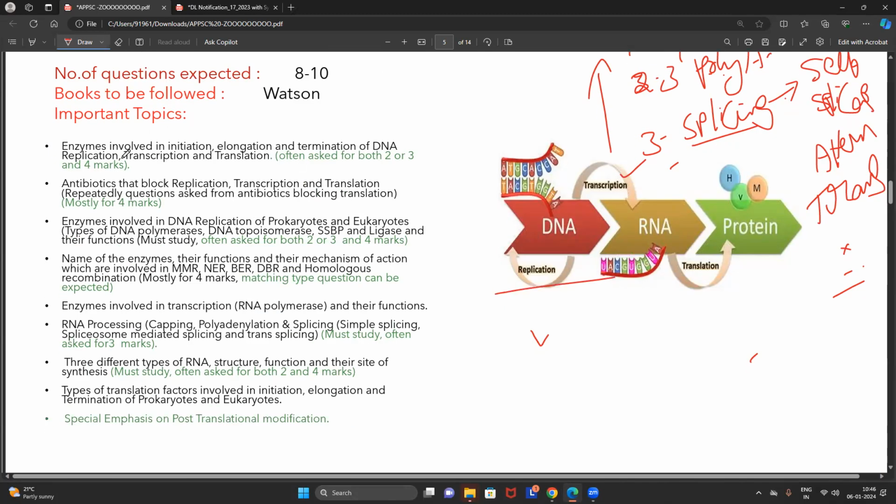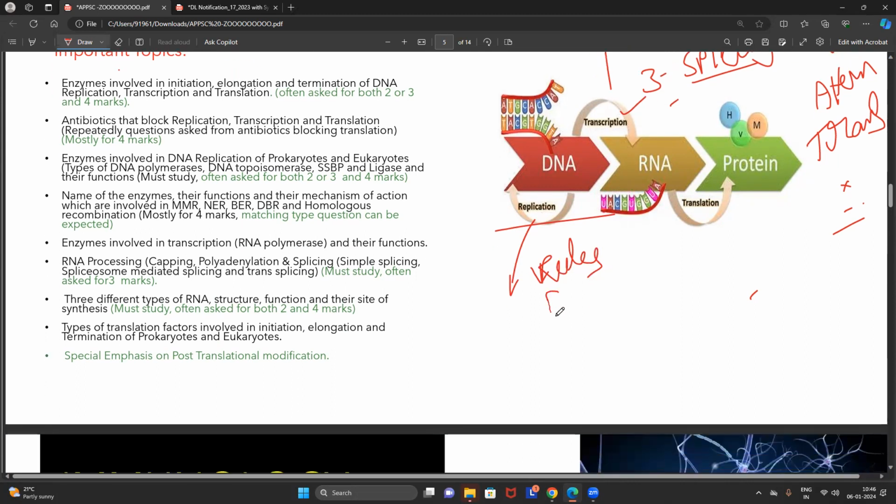Now, whenever you are reading replication, you should focus on the rules involved in the replication and the enzymes involved in the replication. Very, very important is the process of DNA replication. Same with transcription: the enzyme, its structure, the process.